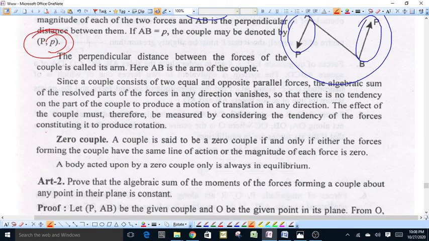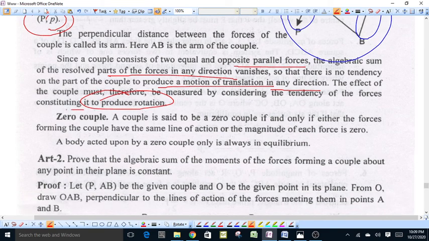Because a couple consists of two equal and opposite parallel forces, the algebraic sum of the resolved parts of the forces in any direction vanishes. So there is no tendency on the part of a couple to produce a motion of translation in any direction. The effect of a couple is the tendency to produce rotation in the body.